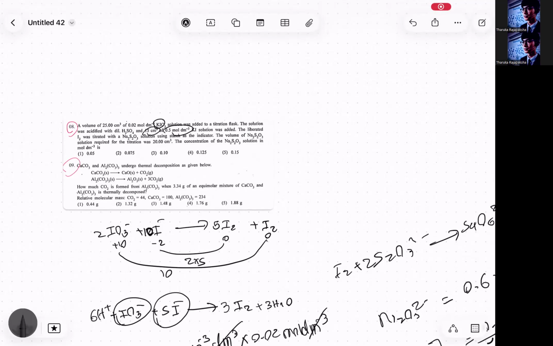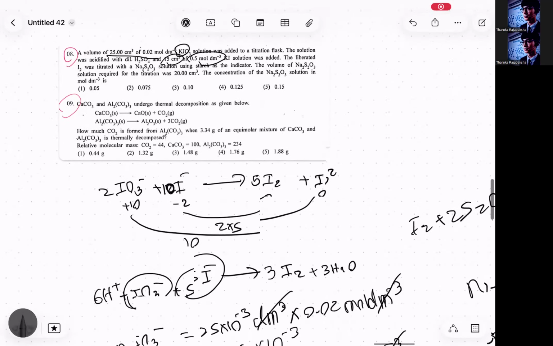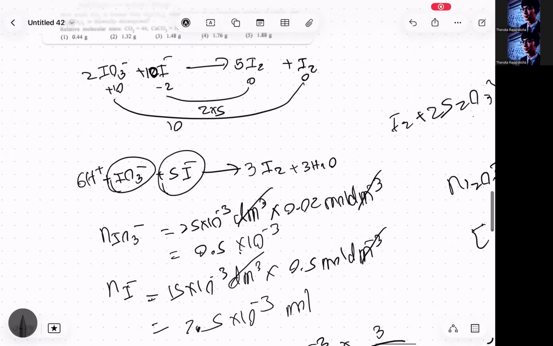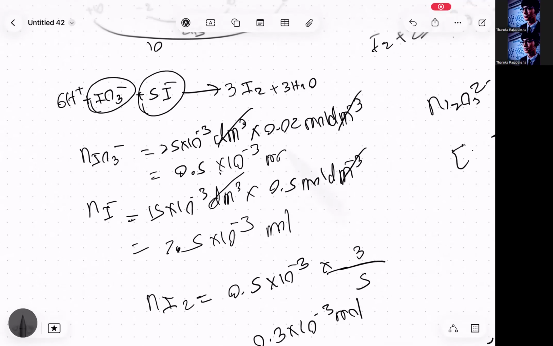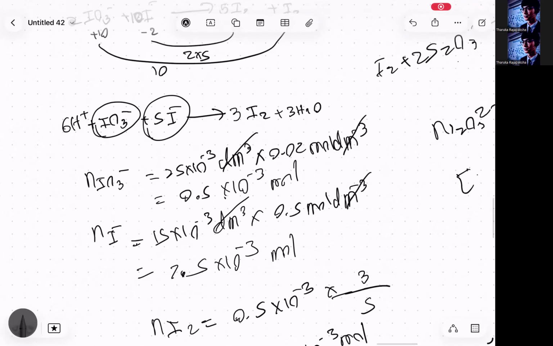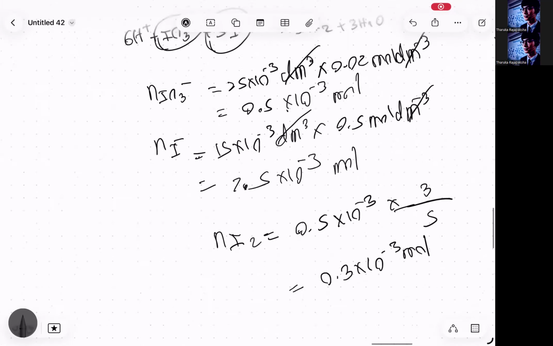I think there's a small calculation error somewhere. So here the volume and the concentration, 0.02, 25 into 250, going to be 0.5 10 to the power minus 3 moles. Then here I minus, 15 into 0.5, that's going to be 7.5 10 to the power minus 3. And the limiting reagent is IO3 minus.